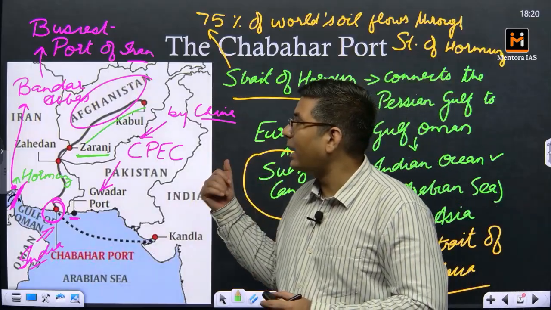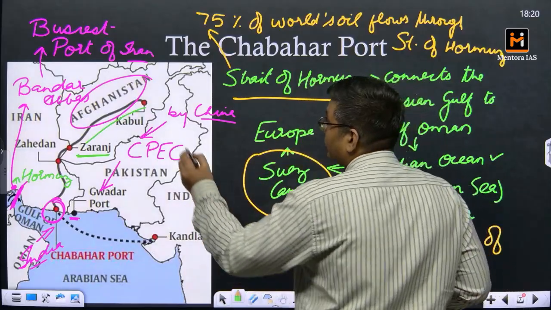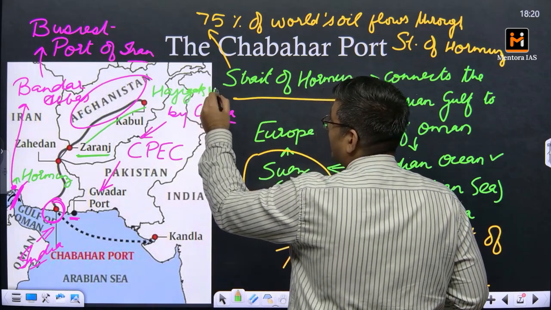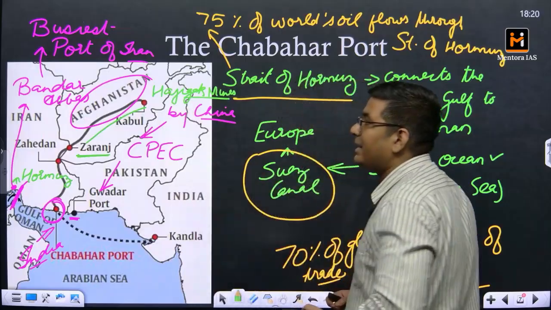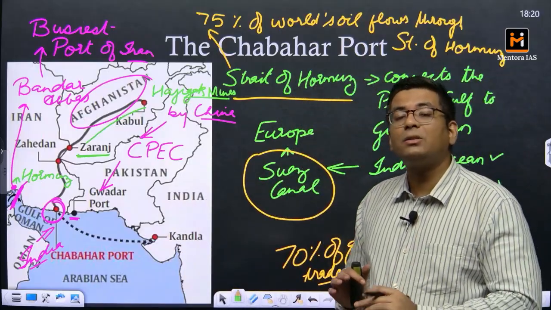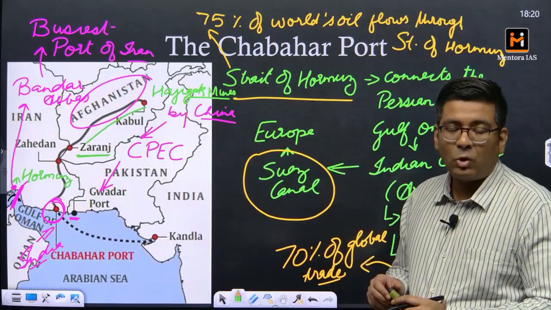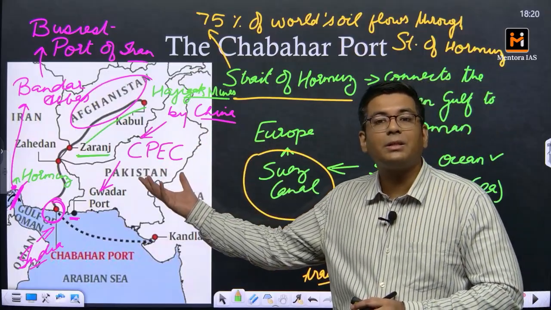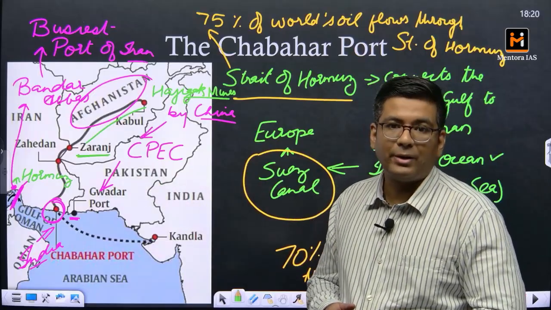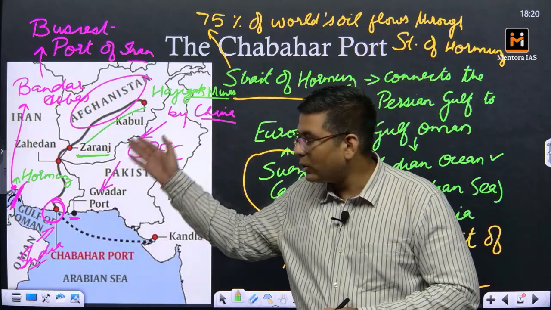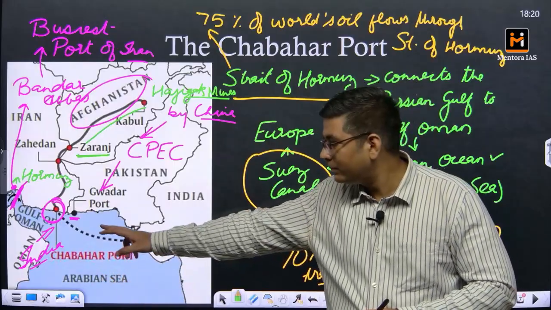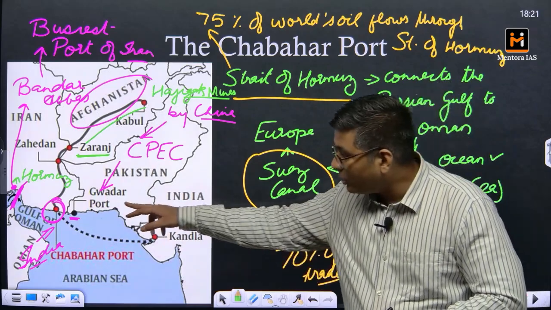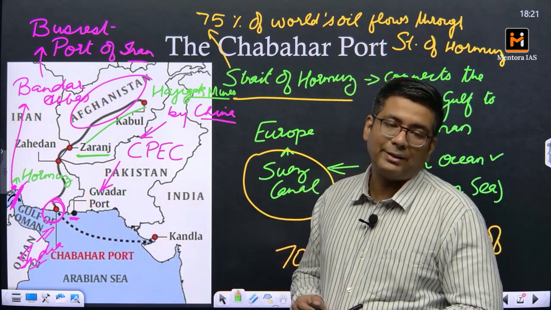Now with respect to Afghanistan, there is a particular place which is called the Hajigak Mines. These are some of the biggest iron ore mines of the region, especially Asia. Now with respect to the Hajigak mines, the lease for exploiting the iron ore reserves here has been given to the Steel Authority of India Limited. But in order to do that, we need to have a transportation system set up. That's where we have the Chabahar port coming up. The next thing, it also helps us balance the influence of China in the region.